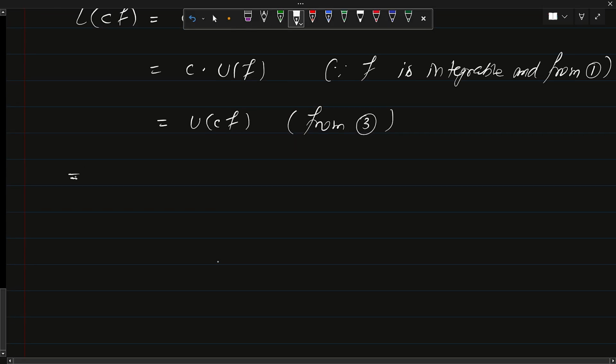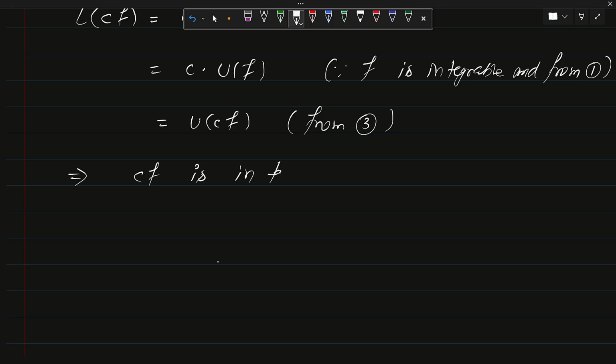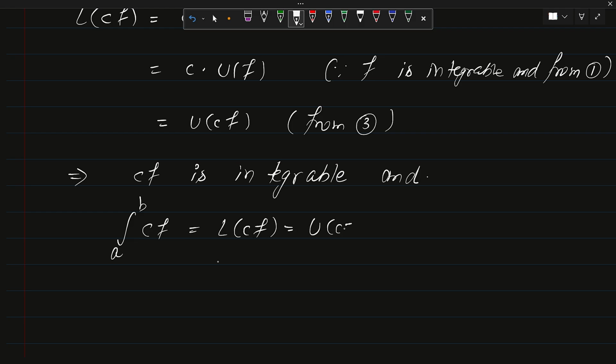Okay, so which implies that cf is integrable. And what is the value of the integration from a to b of cf? If it is integrable, then this will be our L of cf and this will be our U of cf, and that is nothing but c times L of f.